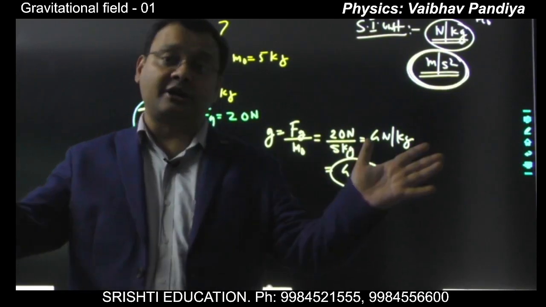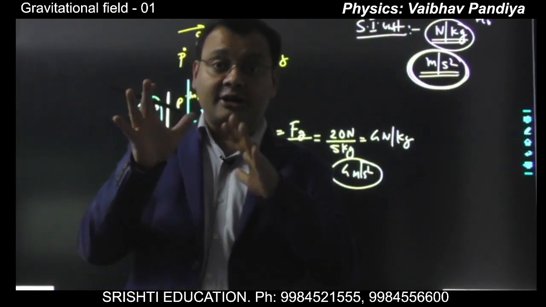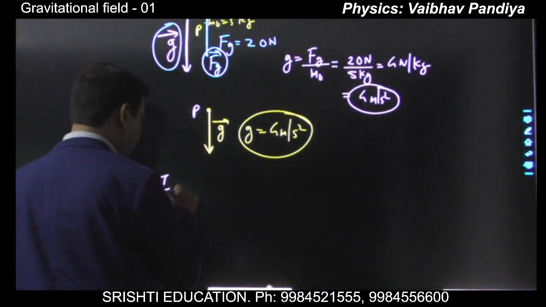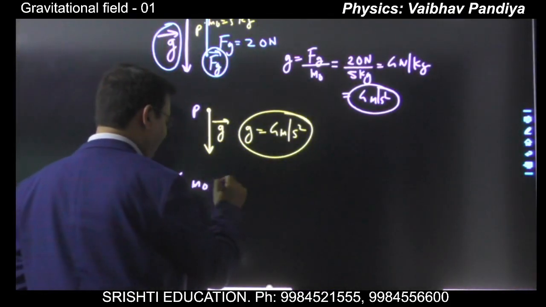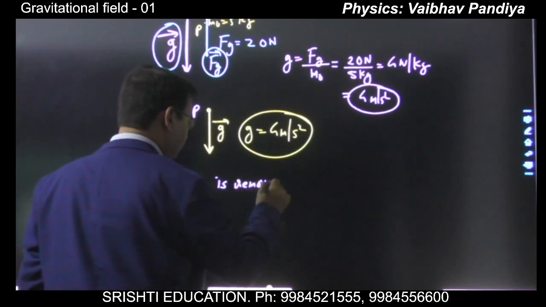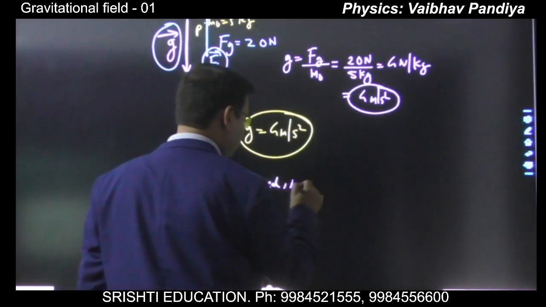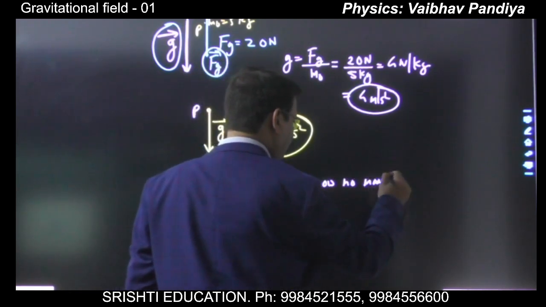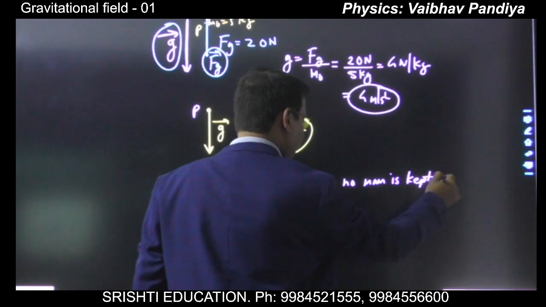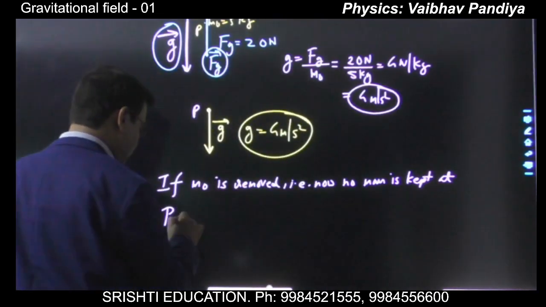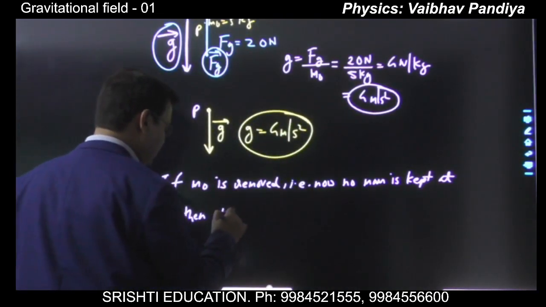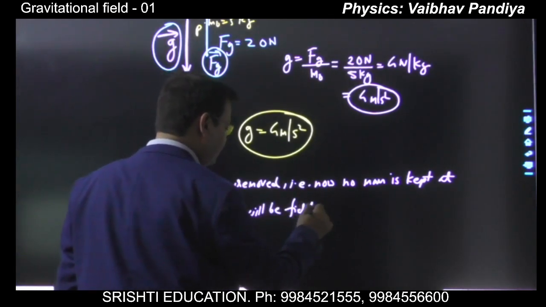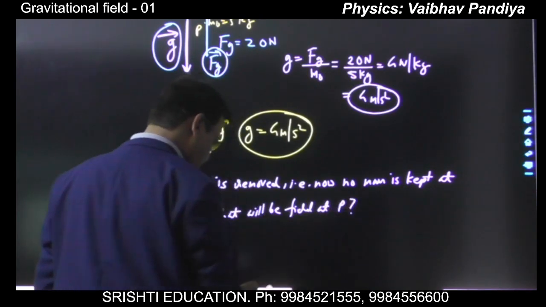Suppose nothing is kept at P now, that is, m naught is removed, no mass is kept at P. Then what will be the field at P? Now can you tell the answer?